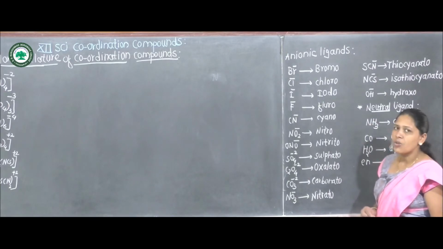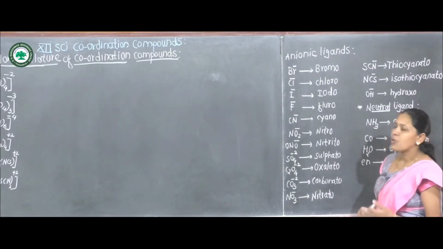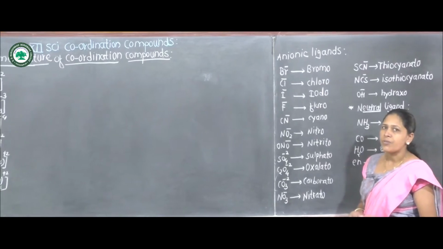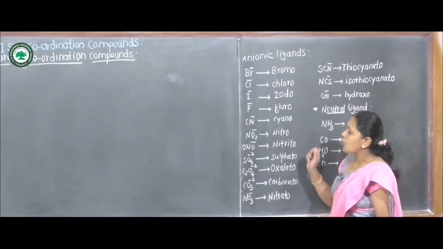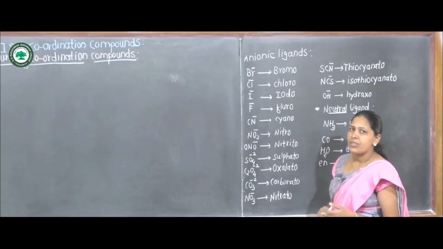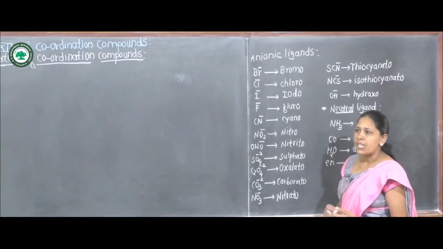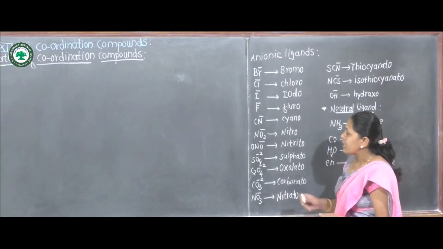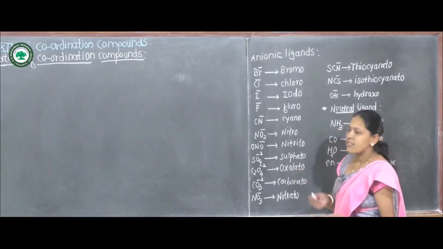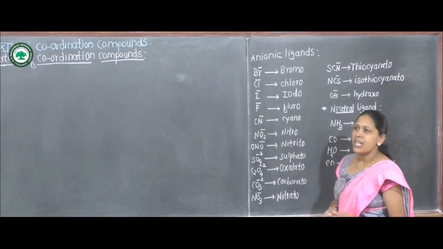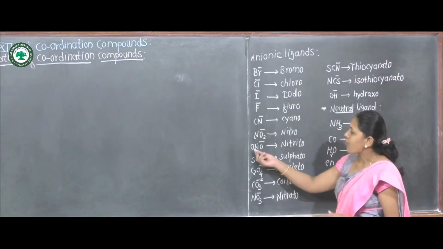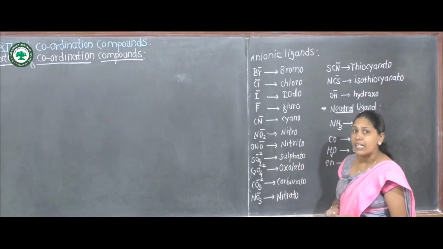Similarly chloro, iodo, fluoro, cyano. Then nitro: if the ligand is attached to the central metal ion by nitrogen, it is called nitro. If it is attached to the central metal ion by oxygen, it is called nitrito.